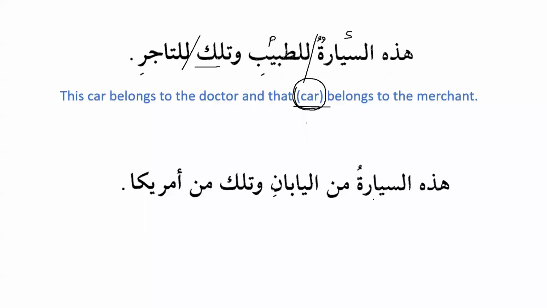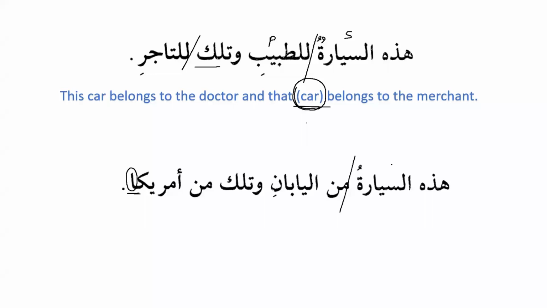Then we have the last one. Hadhihi as-sayyaratu min al-yaban, this car is from Japan. Wa tilka as-sayyaratu min amreeka, and that car is from America. Now what is the ending of America? It ends with alif. Is it marfu, mansub or majroor? Please tell me quickly.